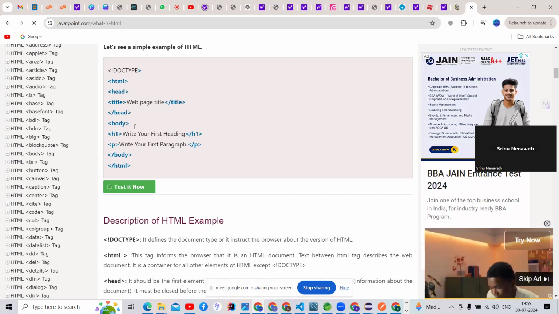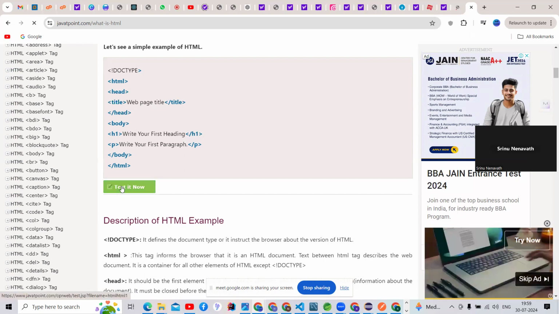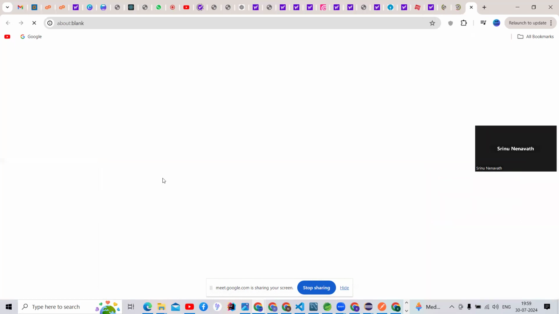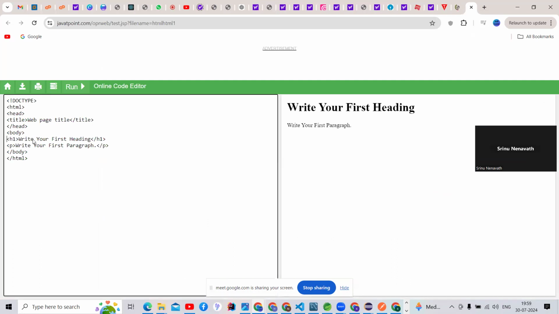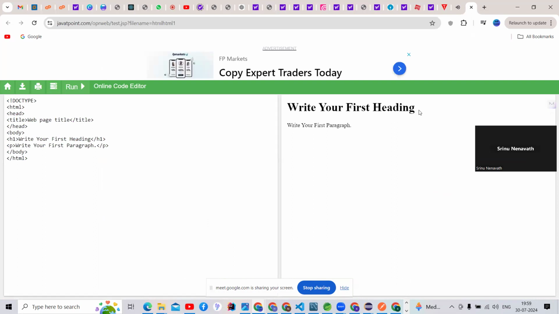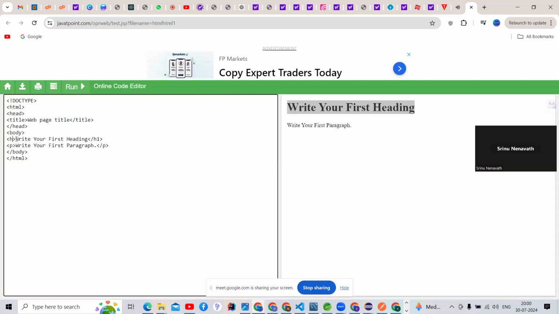Heading is nothing but, if I want to show, I'm going to run this application. You people can check here, guys. This is available as online running also. See, this is the code, this is the output. See here, guys, I'm writing the words, write your first heading tags. See, this is showing as a heading only, right? I'm going to change the tag size.